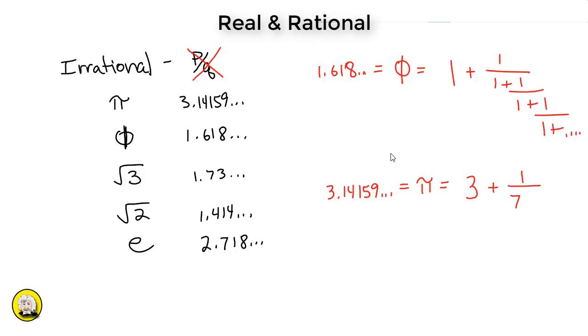We can, however, make estimates as we iterate the fraction over and over. So for example, the first iteration is 1 plus 1, or 2, as an estimate for the 1.618, etc., continuing decimal. Or I could go a level further for the next fraction, and that's 1 plus 1 over 1 plus 1, or 1 1/2. So we're again closing in on 1.618.